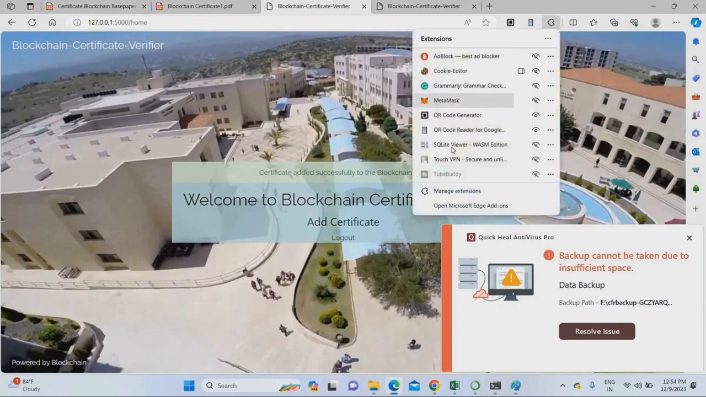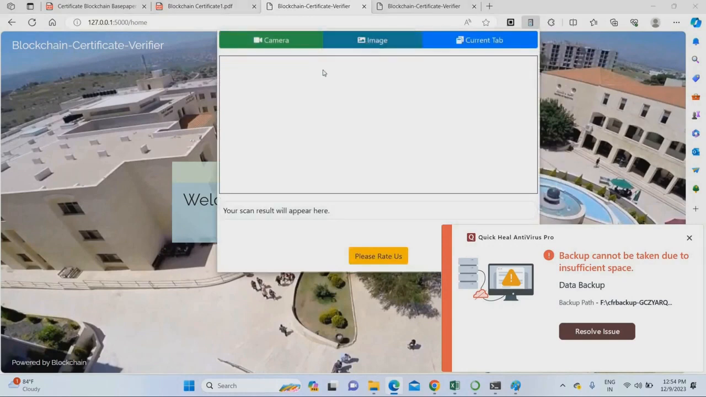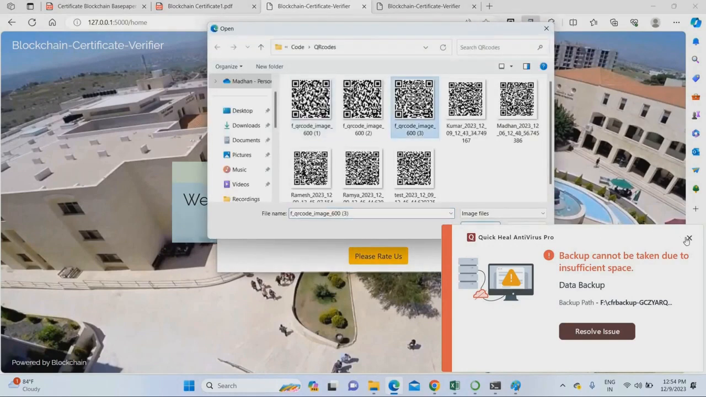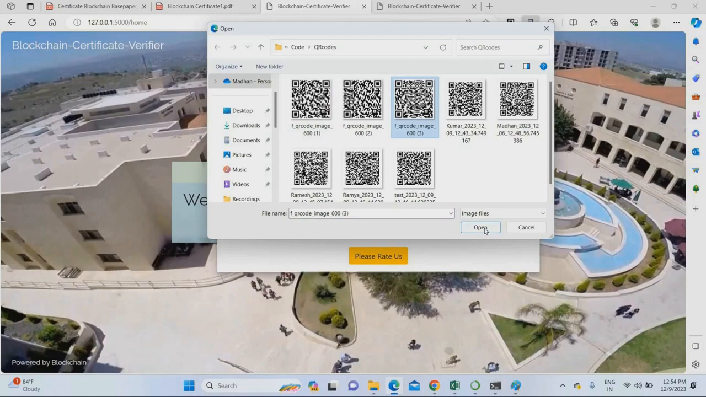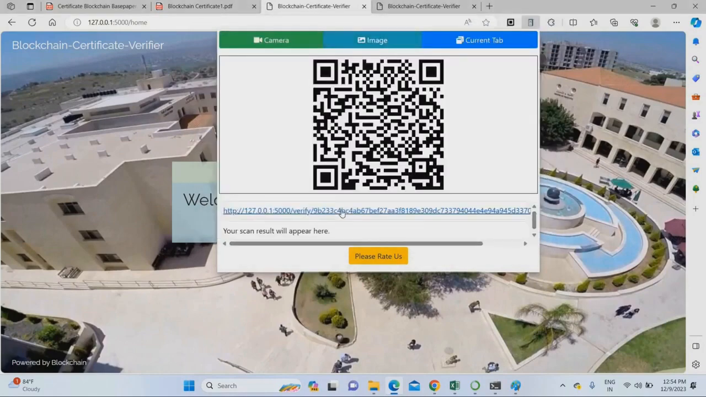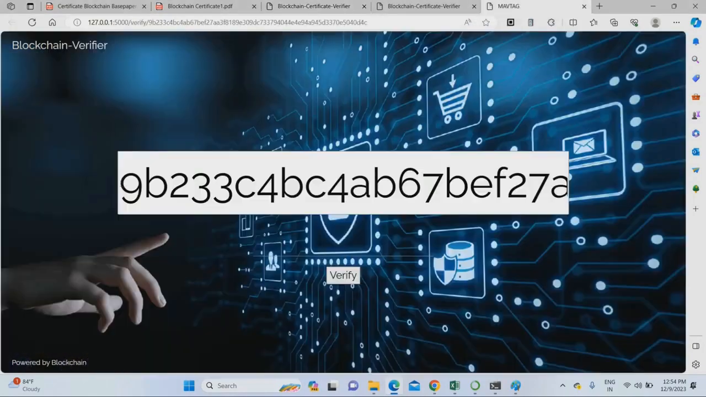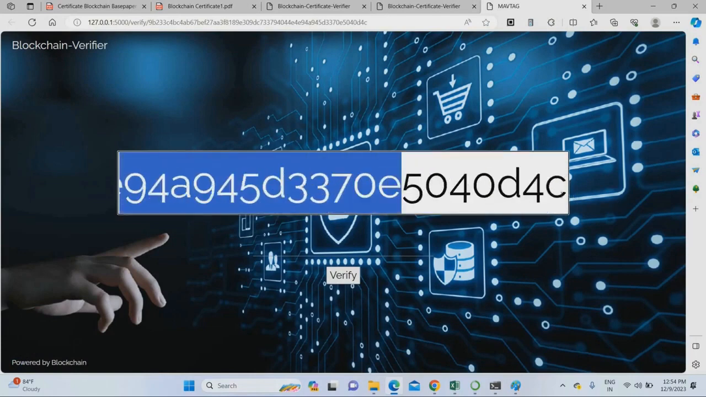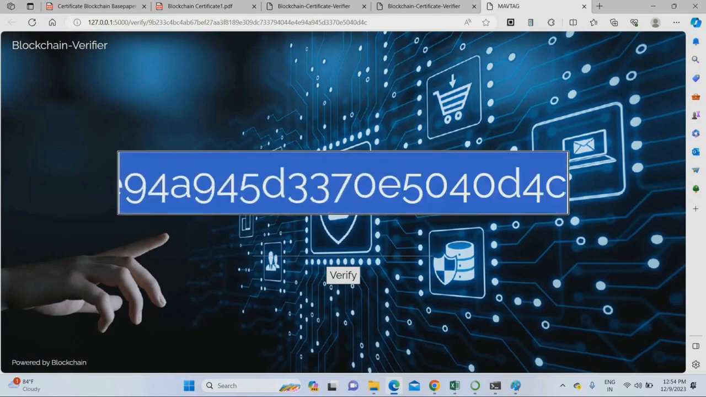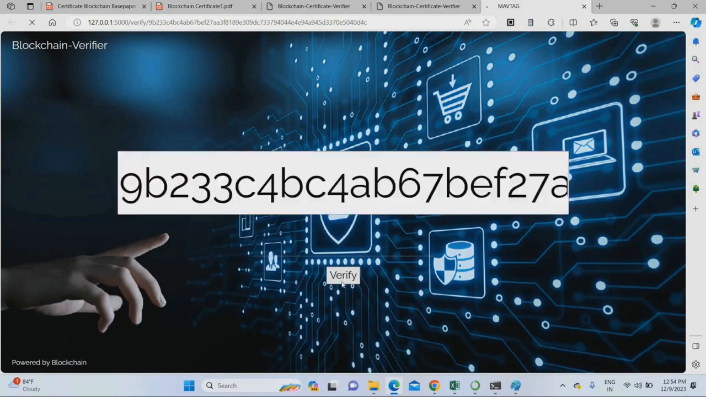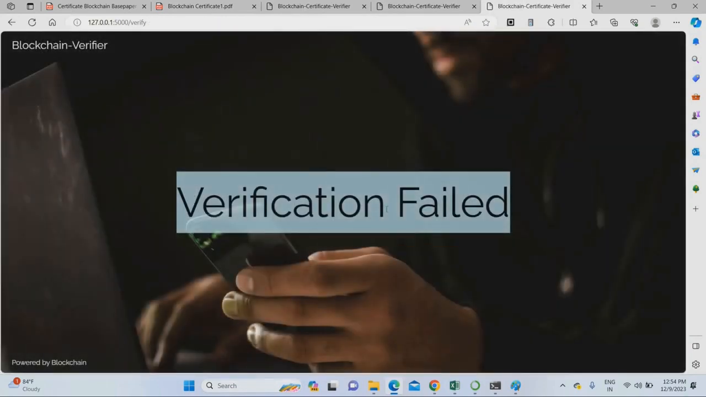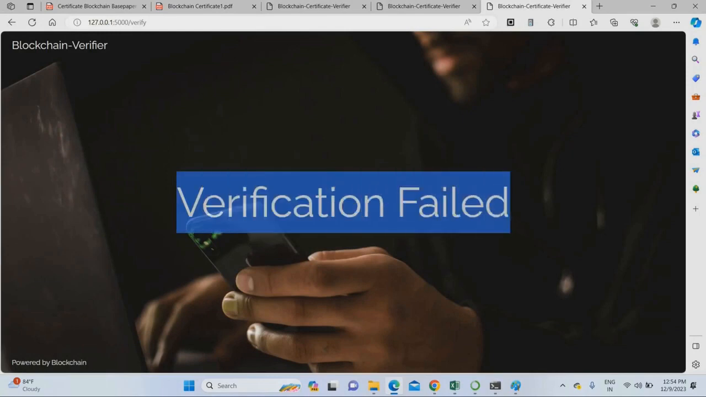Okay, I can upload one more certificate also. Just open the QR code reader. Again I'm going to upload one more fake certificate. Just click this. It generated the same address here. Click this. This is the hash data of that fake certificate. If you modify the original certificate, the backend hash data will automatically change. So if you verify, it will not match with the server. So the verification failed. That means it's a completely fake certificate. Surely it will work.